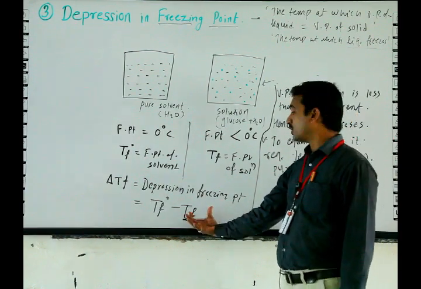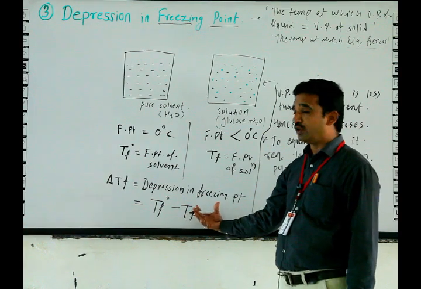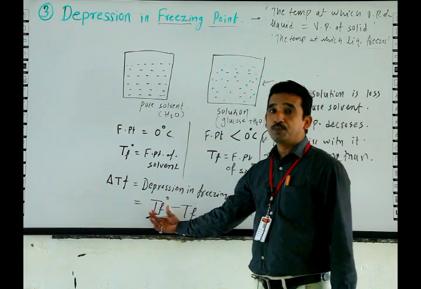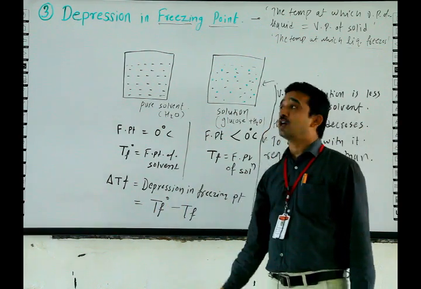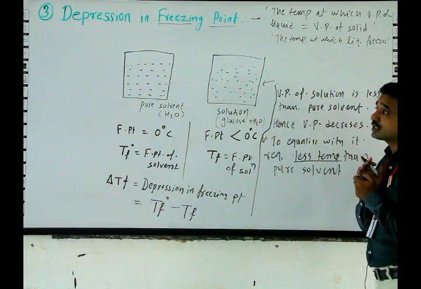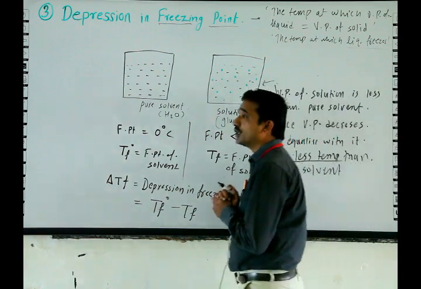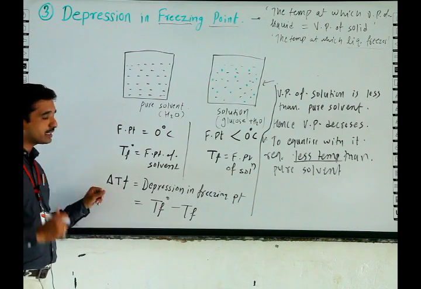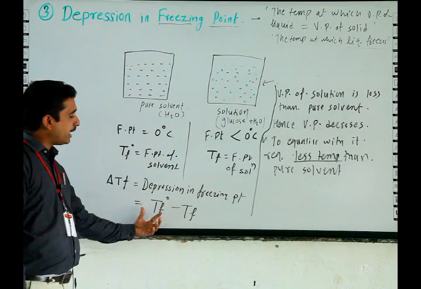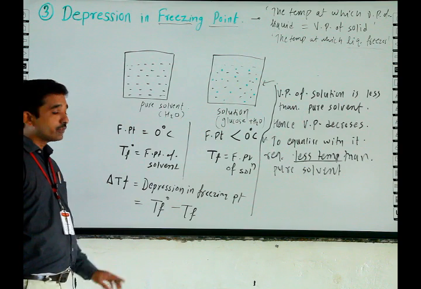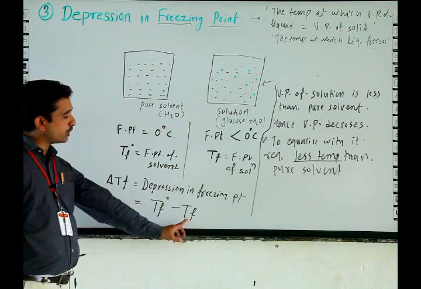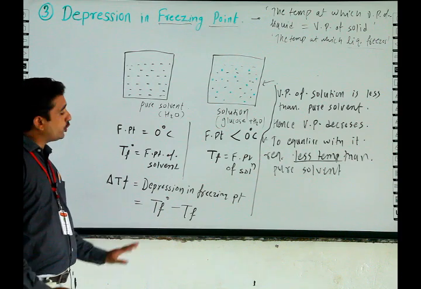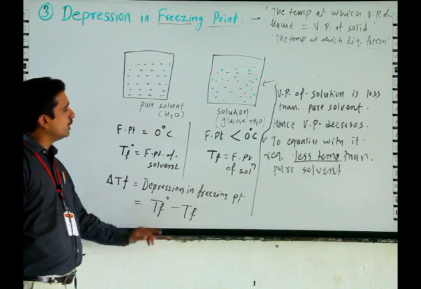The solution's freezing point is less, so subtract the freezing point of solution from the freezing point of pure solvent. Thus the depression in freezing point is given by TF naught minus TF.